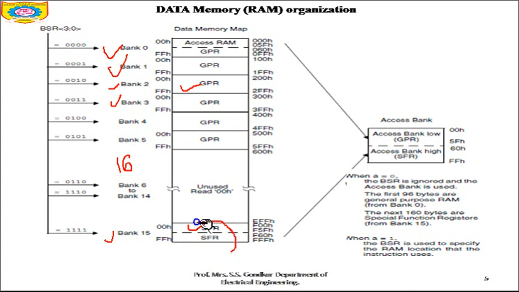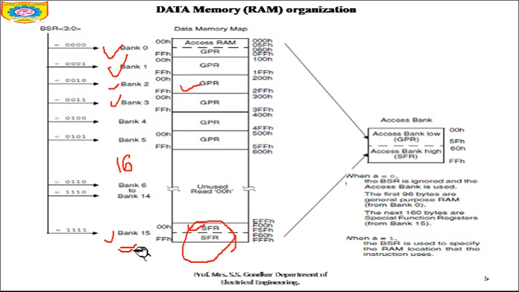You can see this SFR is placed at bank number 15, and the function of the special function register is to control the status of the peripherals which are connected to the microcontroller. Peripherals are nothing but the external devices which can be connected to the microcontroller,